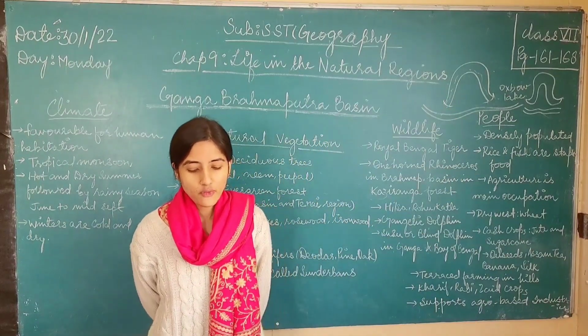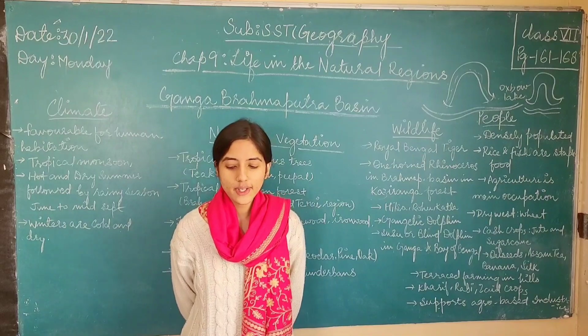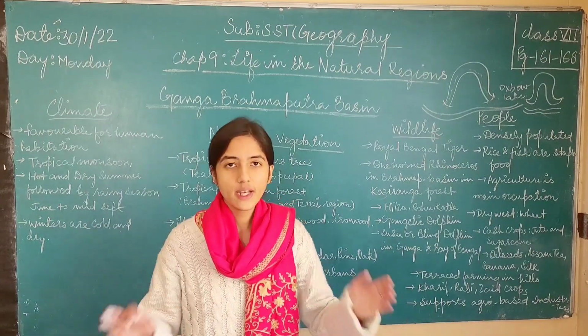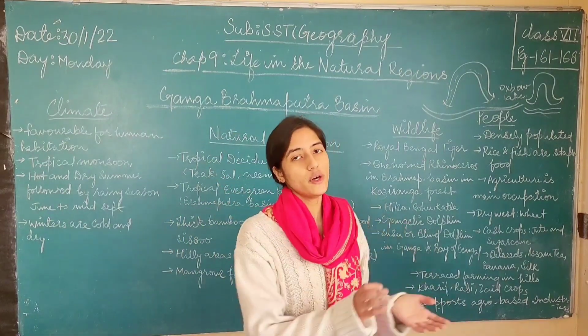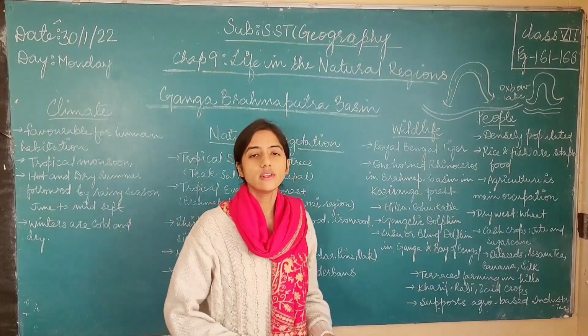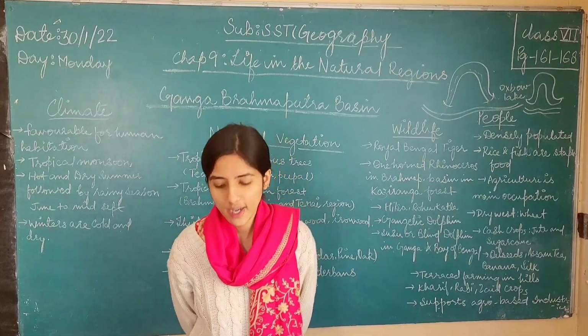Oxbow lakes usually form in flat, low-lying plains close to where the river empties into another body of water, such as the sea or the ocean. You will find these oxbow lakes in those plains or areas.